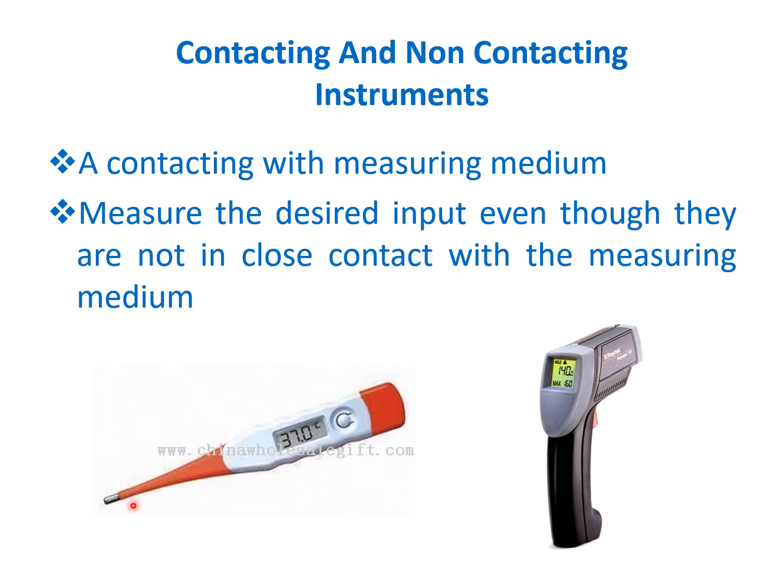For example, in temperature measurement, we keep the thermometer under the tongue to show the body temperature. But with the non-contacting type, you keep it at some distance from your body and it shows the temperature of your body. So there is no need of contact with the measuring medium. Nowadays, these non-contacting type instruments are developing and are used in so many places.